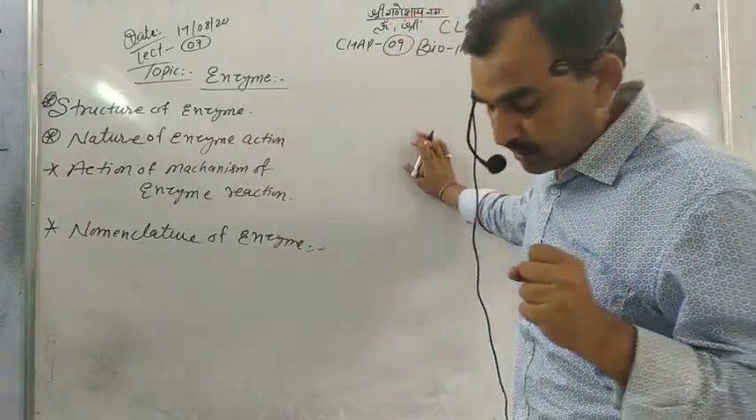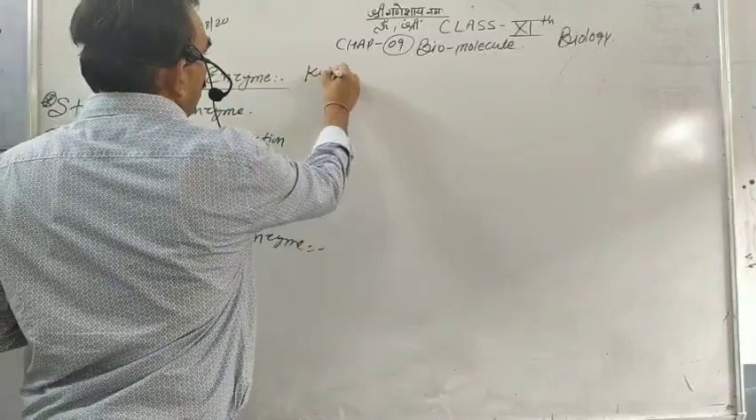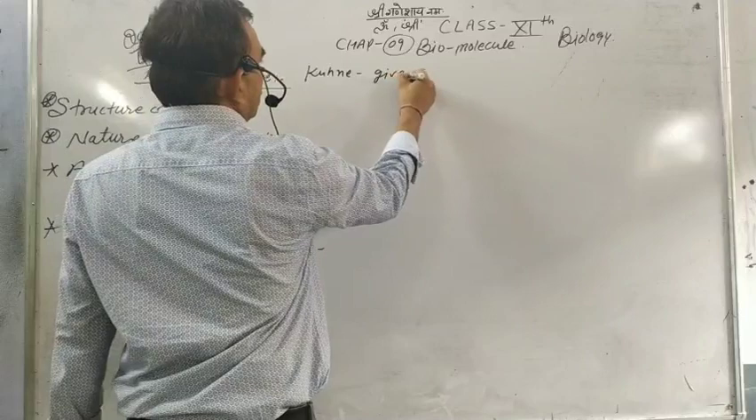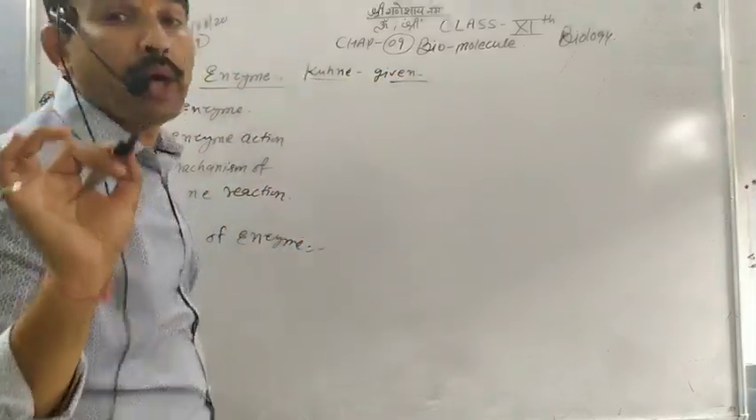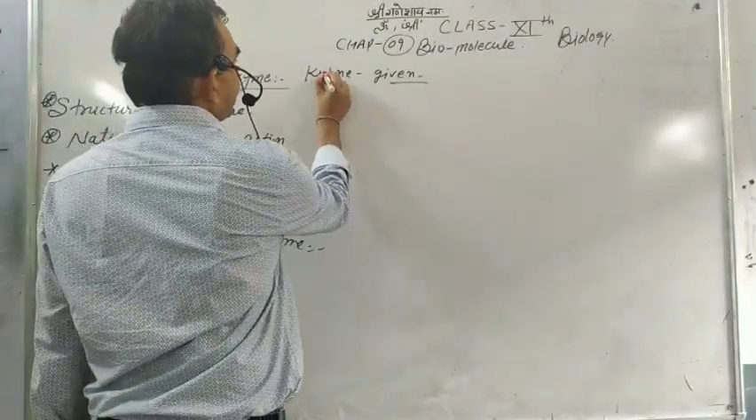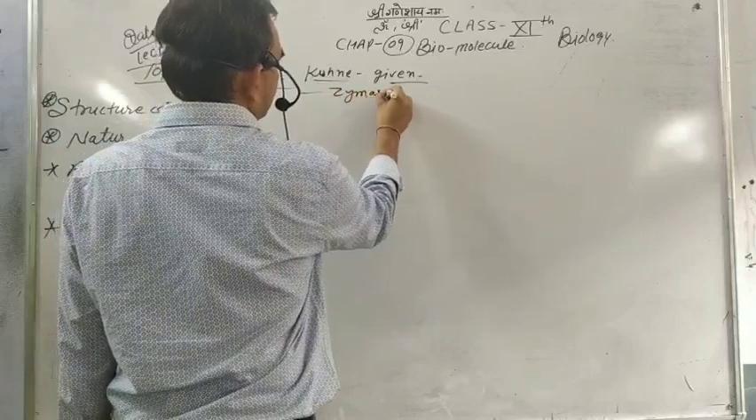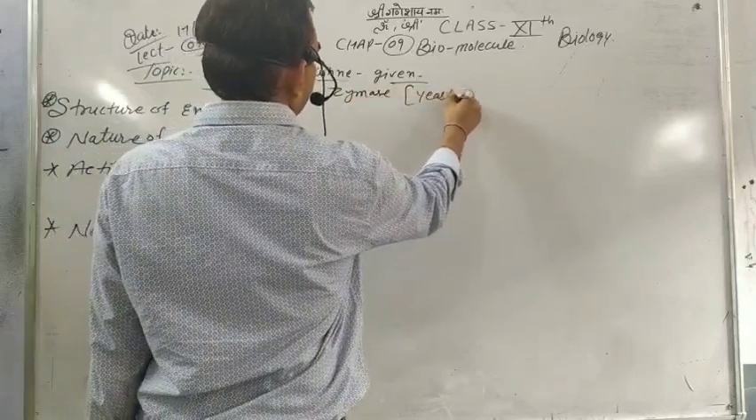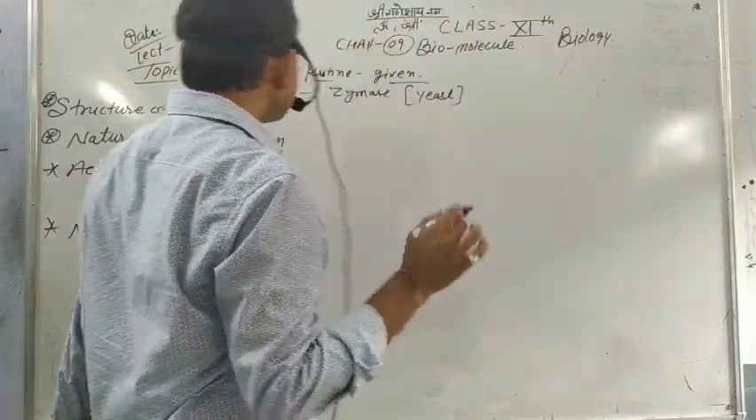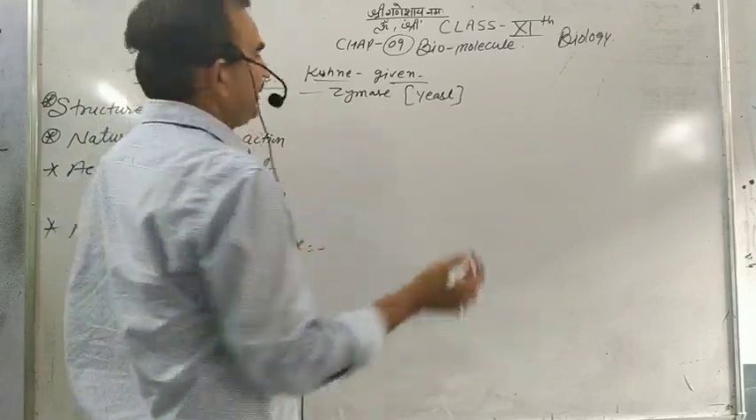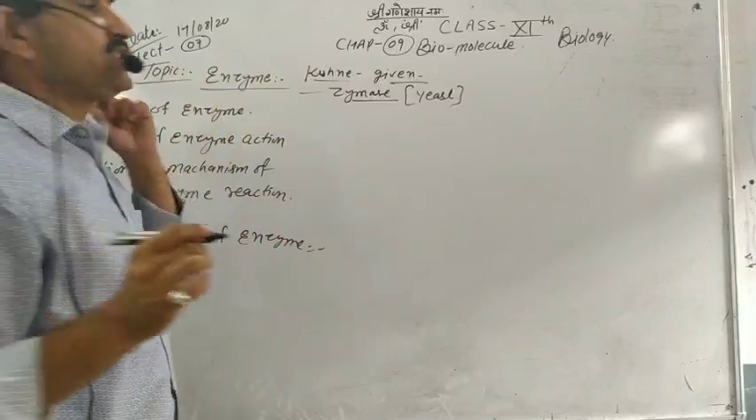So very first we are studying about the enzymes. What are enzymes? The word enzyme was given very first by Kuhne. And the first enzyme discovered was zymase, from yeast. Yeast is a fungus from which the first enzyme was discovered. The name is zymase. But what is the definition of enzymes?